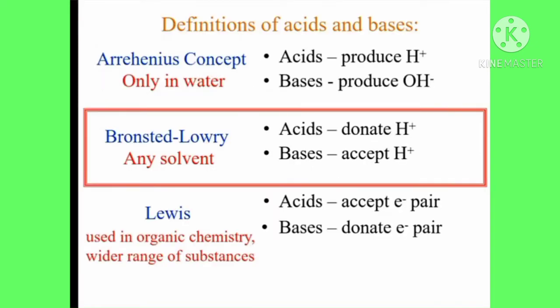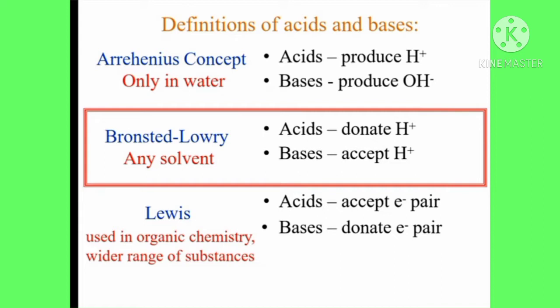Next, the definition of acids and bases. First, the Arrhenius concept, only in water. An acid is a substance which produces H plus ions, and a base is a substance which produces OH minus ions.